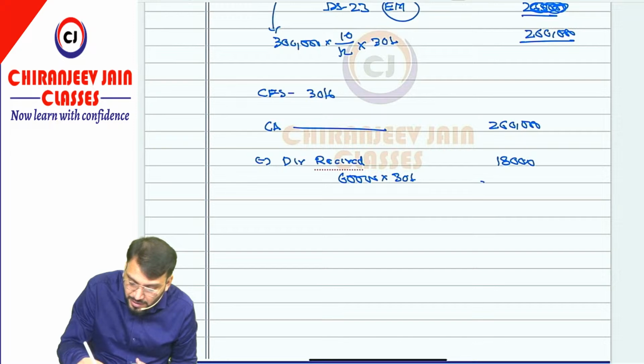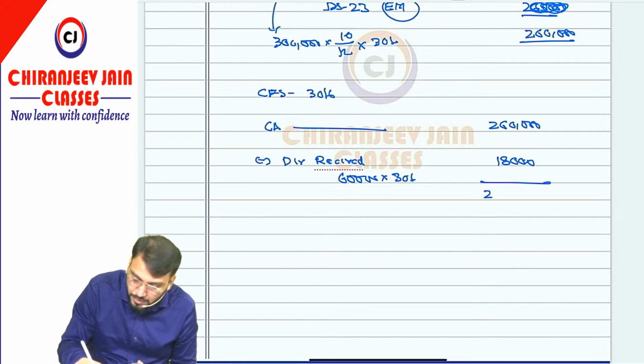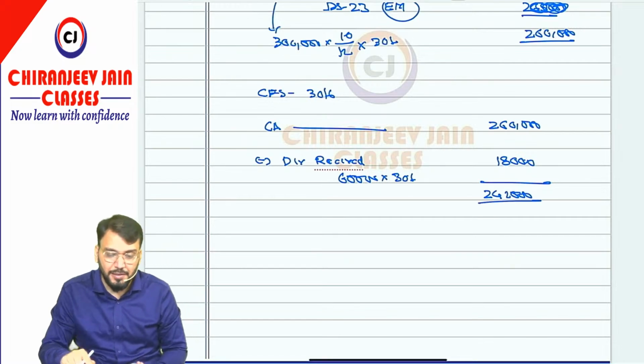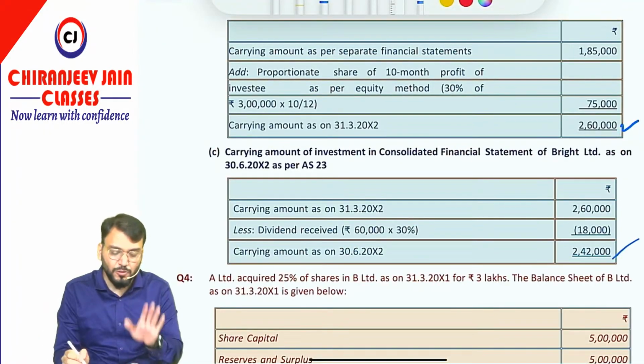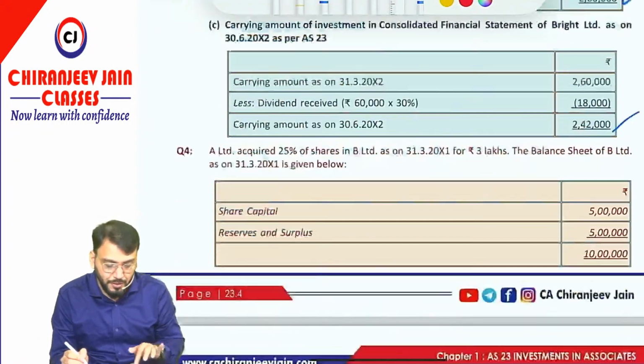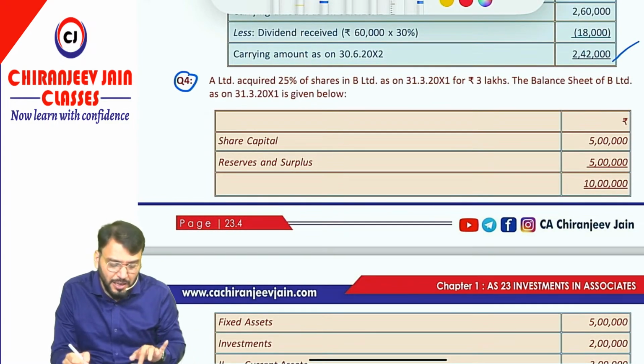So minus 18,000. That will become 2 lakh 60,000 minus 18,000, that is equal to 2 lakh 42,000. That is the answer. So you can see 2 lakh 42,000 will be the answer. Good question, can be asked in exam. One more question, question 4. In this, I think I am not happy with the answer.